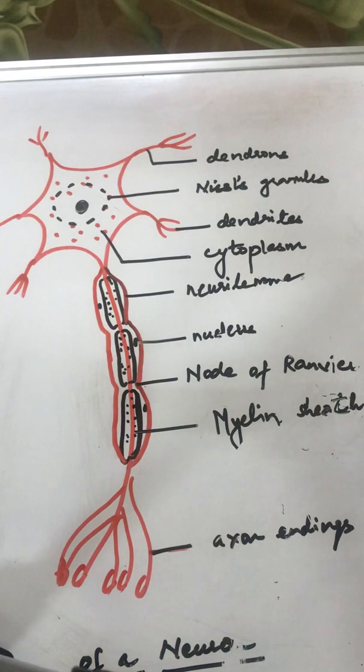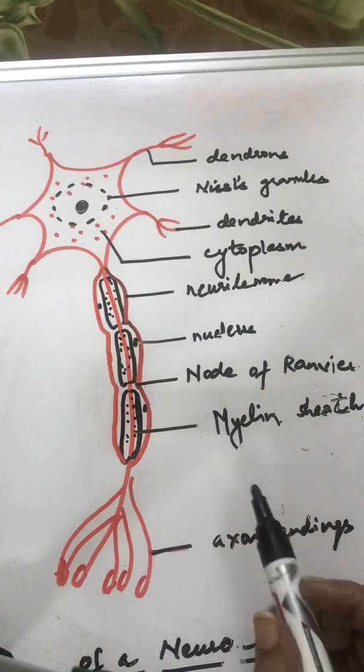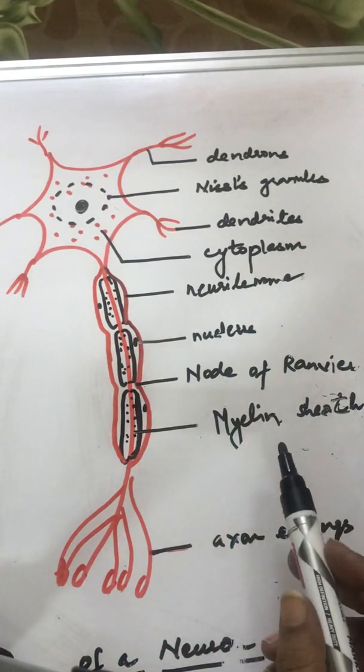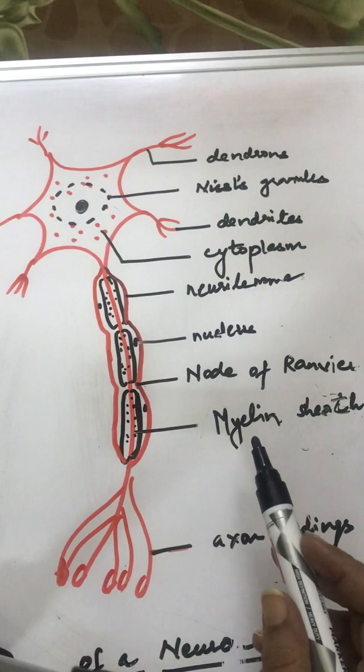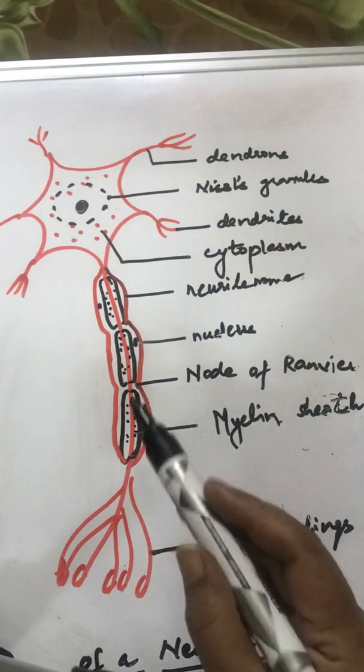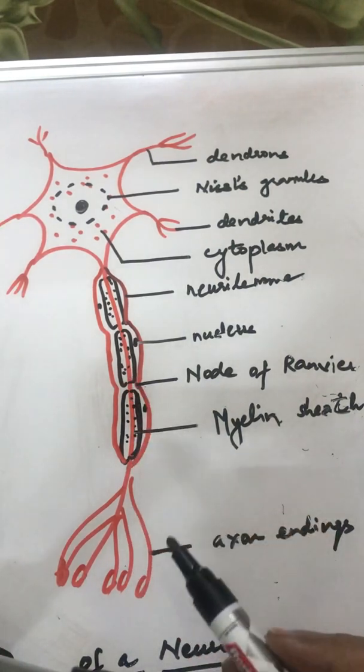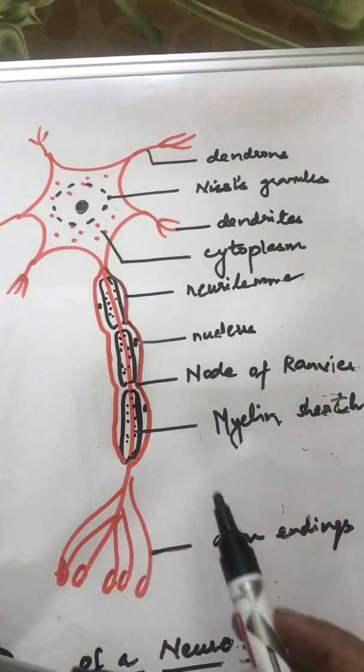Now, think of an electric cable wire, which has a lot of wires inside. Likewise in our body, if a lot of neurons are running from here to there and they are all non-myelinated, what would happen? Mixing of impulses would occur. So a myelin sheath helps to insulate the axon of a neuron and prevents mixing of impulses.